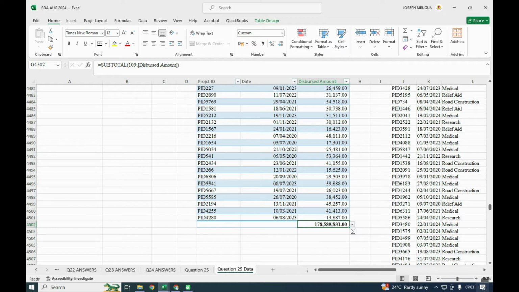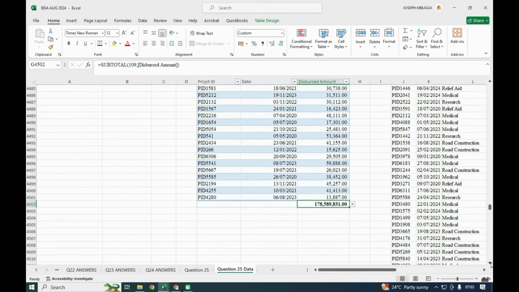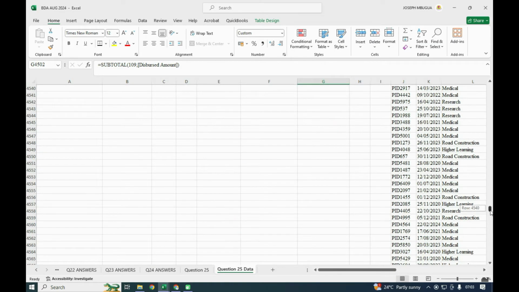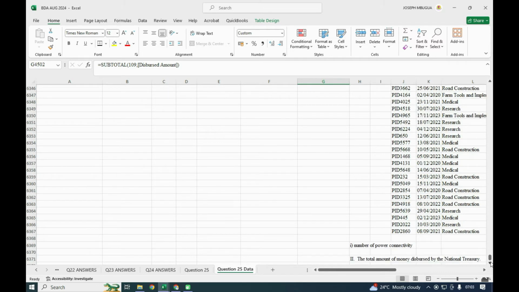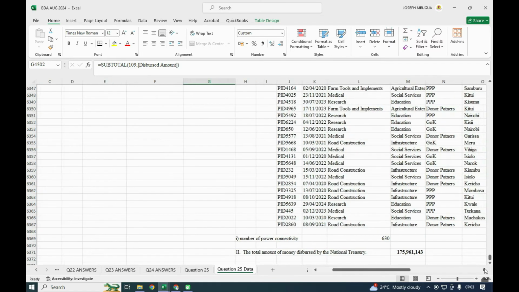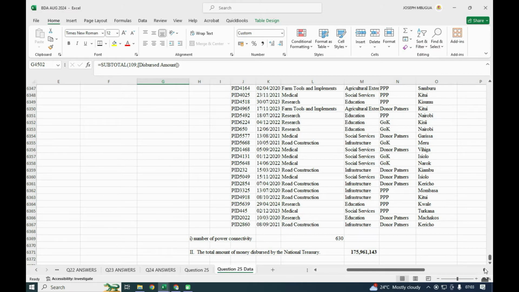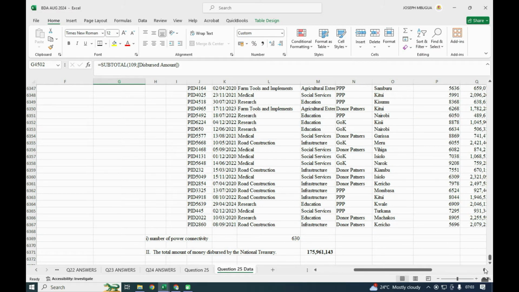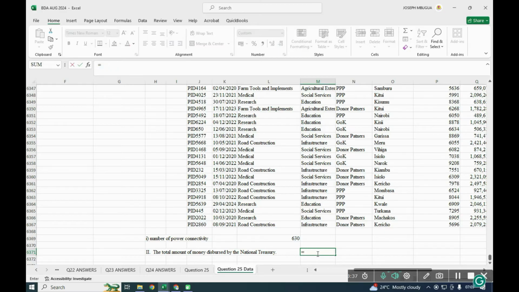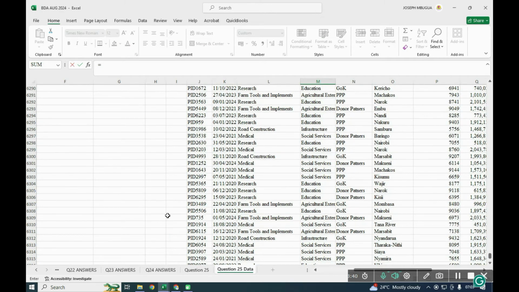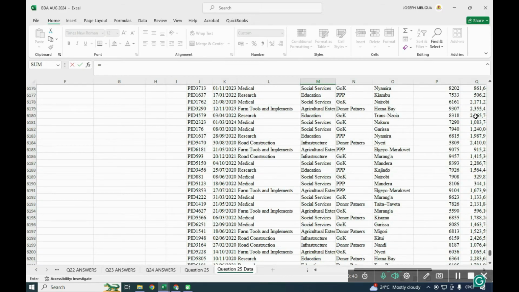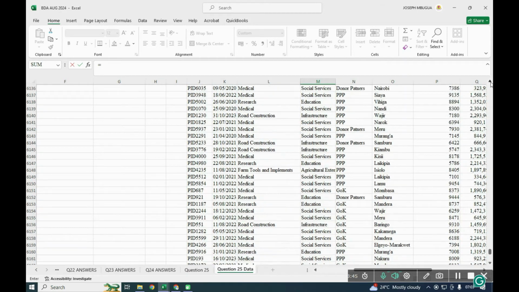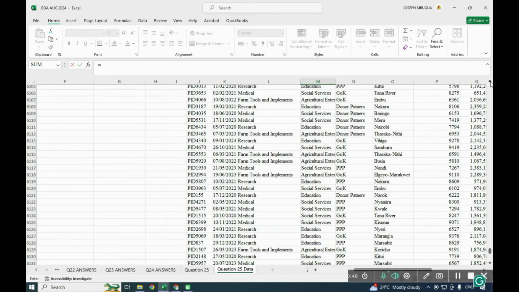It means there's some amount that is not captured, because the total amount that was disbursed should be 178, not 175. So meaning there's some amount that was disbursed to projects that were not there. So this one should not be this one. It's supposed to be this other money. Okay, so just trace that. We deal with this disbursement.